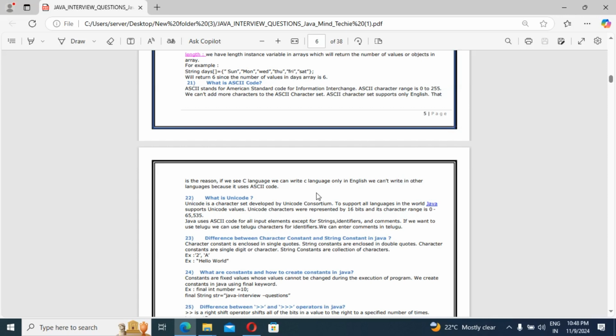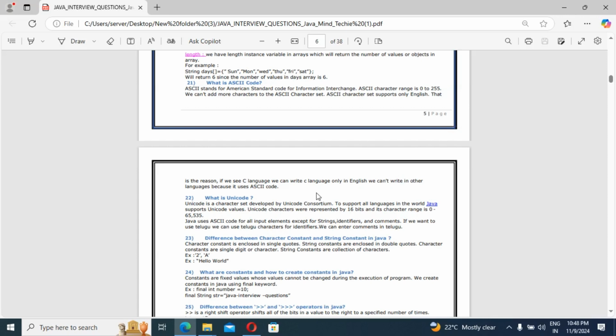Unicode characters are represented by 16 bits, and the character range is 0 to 65,535. Java uses ASCII code for all input elements except for string identifiers and comments, guys. If you want to use Telugu, we can use Telugu characters for identifiers, and we can enter comments in Telugu only.